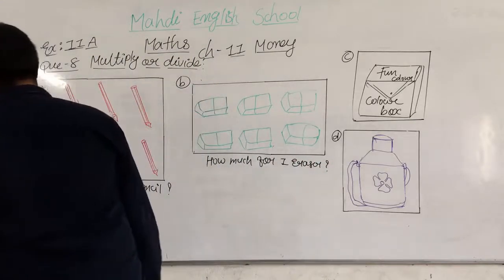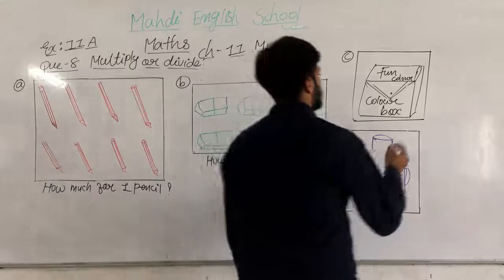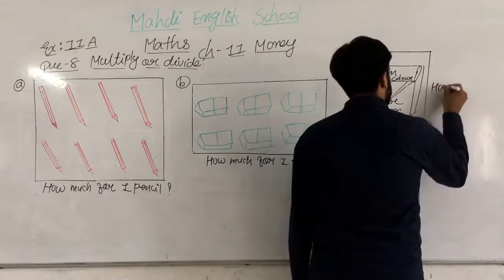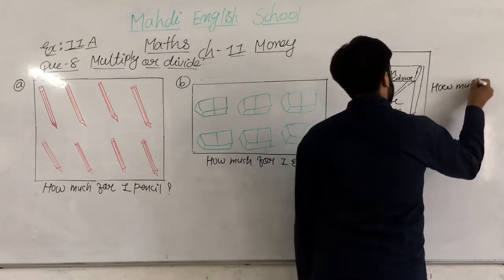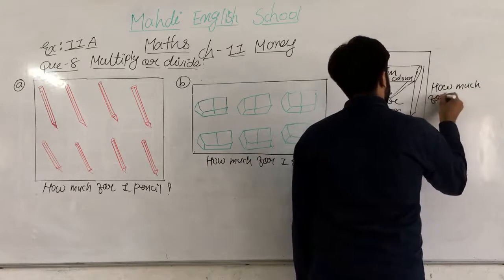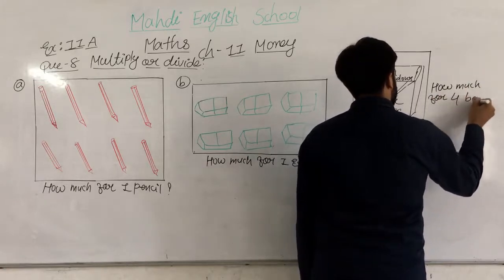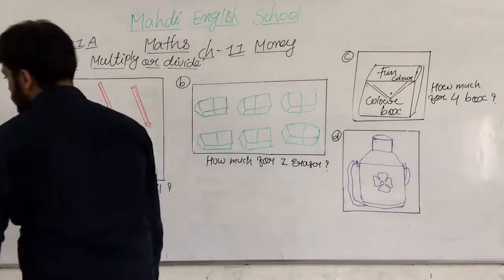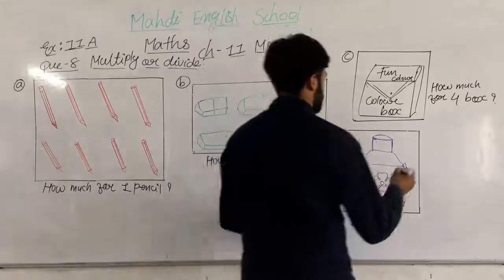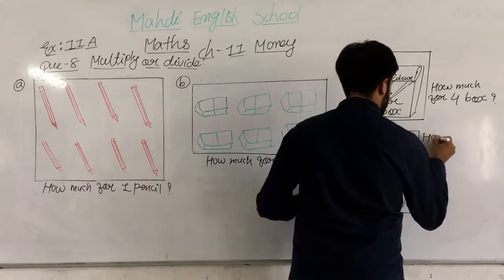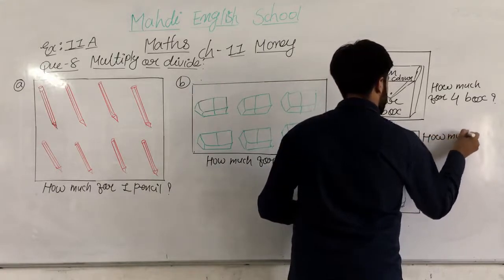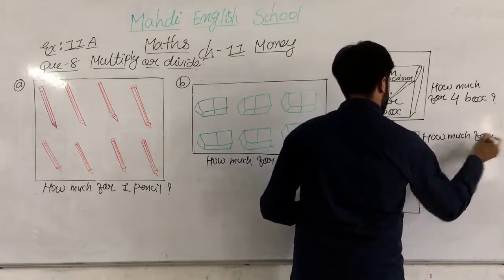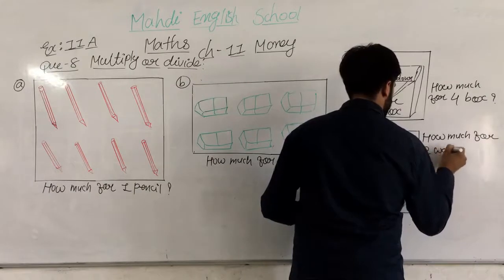Then after, how much for 4 books? And the last question, how much for 2 water bottles?